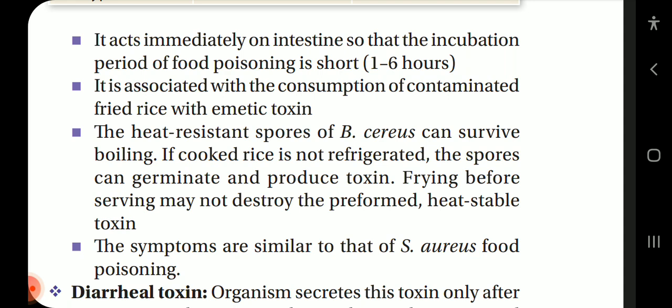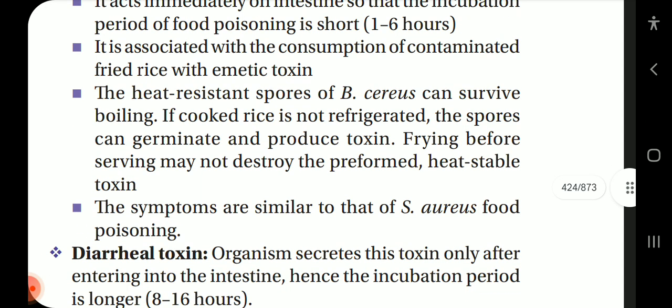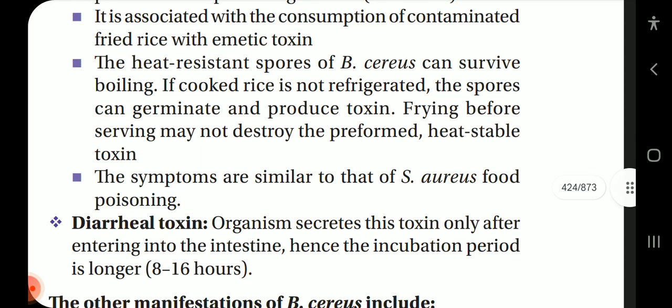It is associated with the consumption of contaminated fried rice with emetic toxin. The heat resistant spores of Bacillus cereus can survive boiling. If cooked rice is not refrigerated, the spores can germinate and produce toxin. Frying before serving may not destroy the preformed heat stable toxin. The symptoms are similar to that of Staph aureus food poisoning.